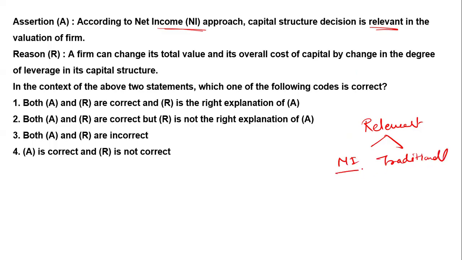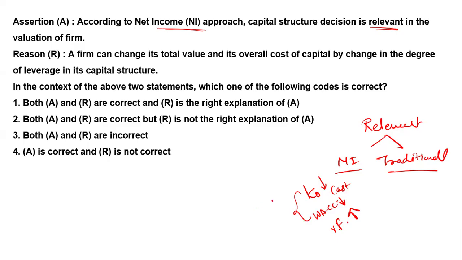So in the traditional approach and the NI approach, it is said that there is a relevance to the valuation of the firm, and the valuation of the firm increases if your cost of capital, that is KO, decreases. Ultimately, if your WACC, the overall cost of capital, decreases, in that case the valuation of the firm increases. So the question is, how do you reduce this cost?